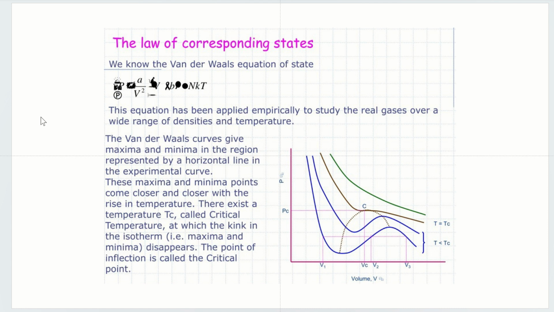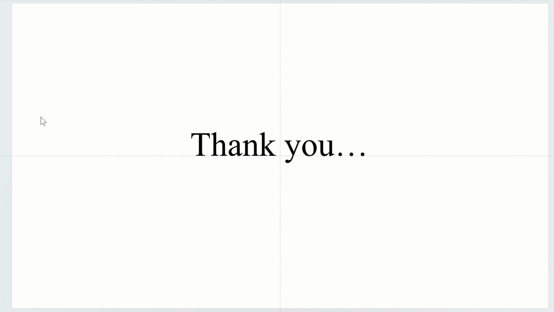In the figure, you can see the different curves at different temperatures. If the temperature is greater than the critical temperature, you see a flat curve. When the temperature is lower than the critical temperature, you see a valley. When you trace the locus of the valley, you see the curve, and you see the critical point, critical pressure, and critical volume.